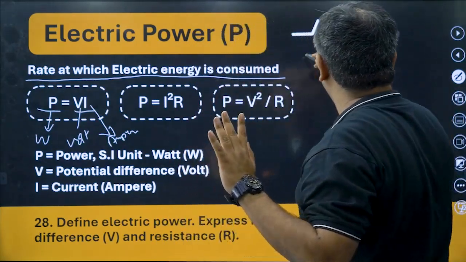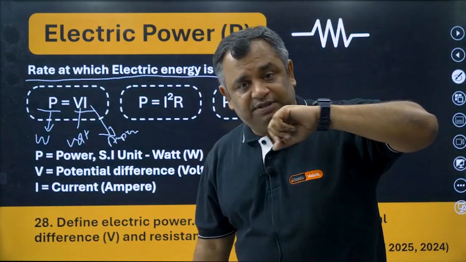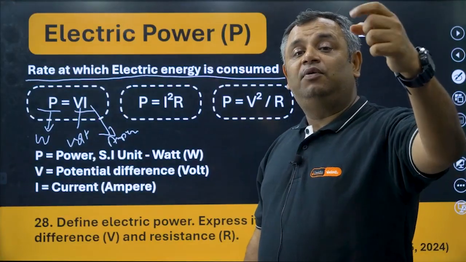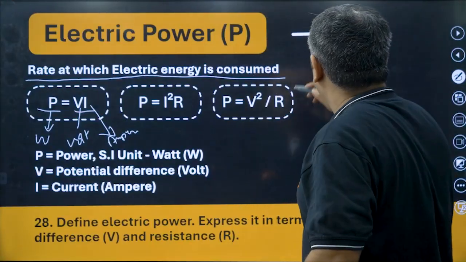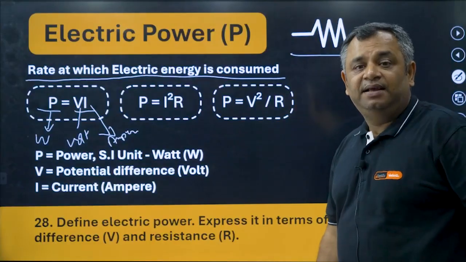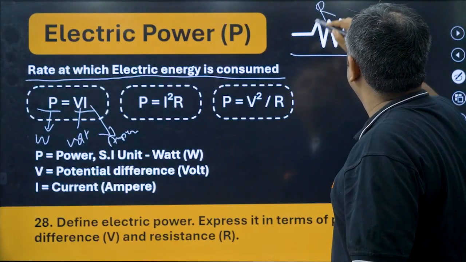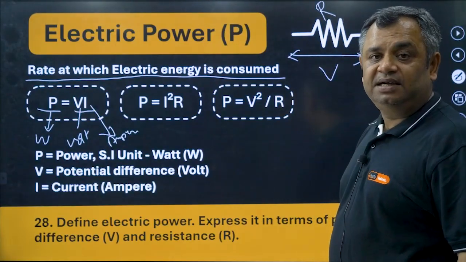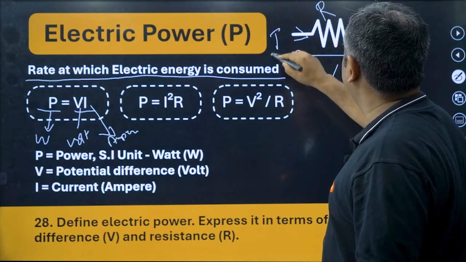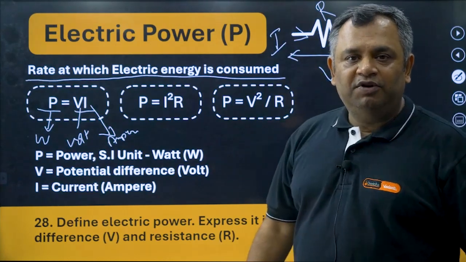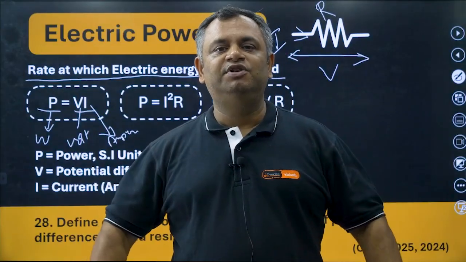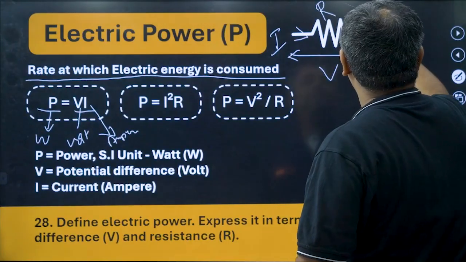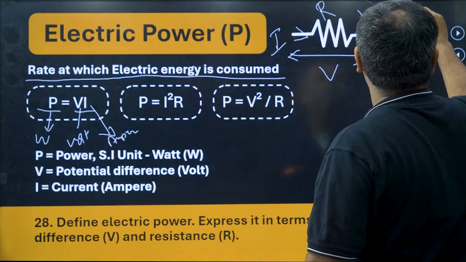Like in potential difference, in order to calculate potential difference you will ask what are those 2 points. In order to calculate power, you are going to ask which component. So this is the component, say this is resistance R. In this resistance R, you would have voltage across it, and you would have a current which is flowing. And the formula which brings a lot of peace and calm is Ohm's law. As per Ohm's law, V is equal to I into R.